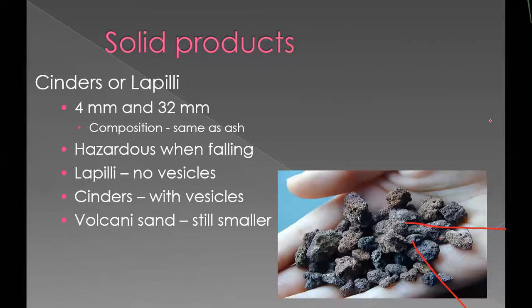Then the next one is cinders or lapilli. These are solid products which have a 4 mm to 32 mm size, and the composition is the same as ash. The minerals present in these solid products are the same as ash.